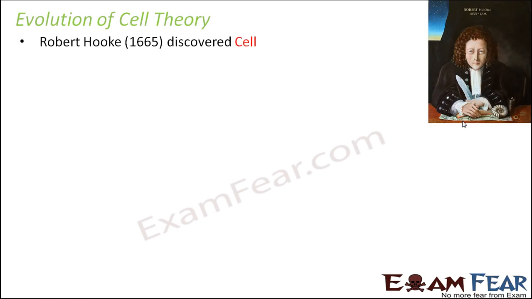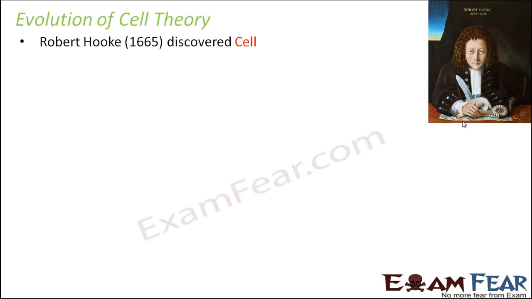Now later, as time passed, what happened? Other scientists also continued to study on these same lines. Now, as I said, in order to view a cell or the internal structure of a cell, you actually need very powerful microscopes. So the microscope which was designed by Robert Hooke was, however, able to show those empty spaces which he defined as cells, but it was not powerful enough to study the internal structure of cells. So with better microscopes over time, scientists were able to find new details as well.